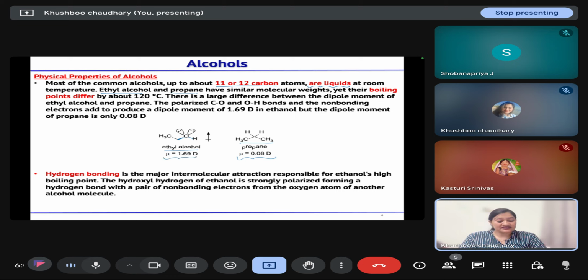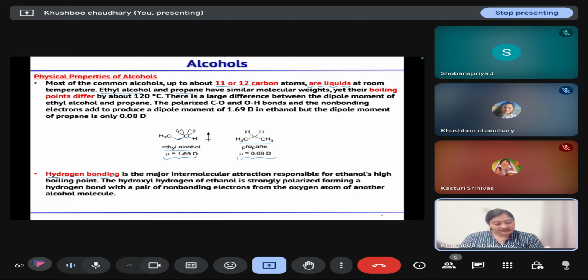Because of this polarity, it can participate in hydrogen bonding with other ethyl alcohol molecules in the solution. Because of that hydrogen bonding, one extra attraction is there that we have to overcome while boiling the solvent. So that is why ethyl alcohol has a higher boiling point than propane.